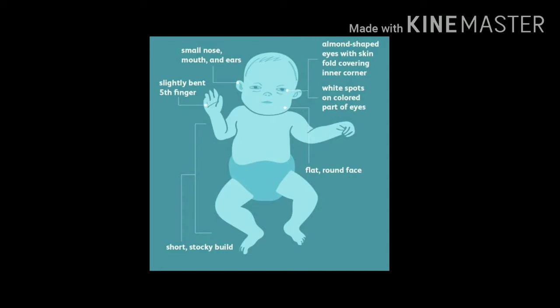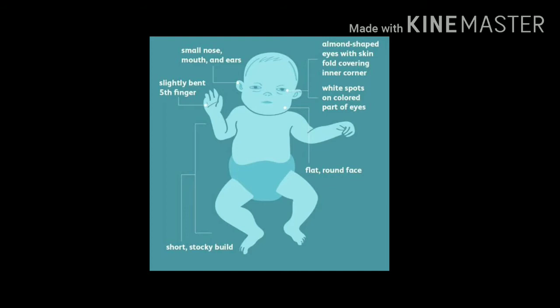So all of the sensitive organs will be small in size, but his face will be large in size, a round face, and it will be totally flat. All of these sensitive organs, the nose, mouth, and ears, will be small in size. His fifth finger will be bent. All of the fingers will be straight in shape, but coming to the fifth finger, the last finger, the size will be small, and the shape will be slightly bent.